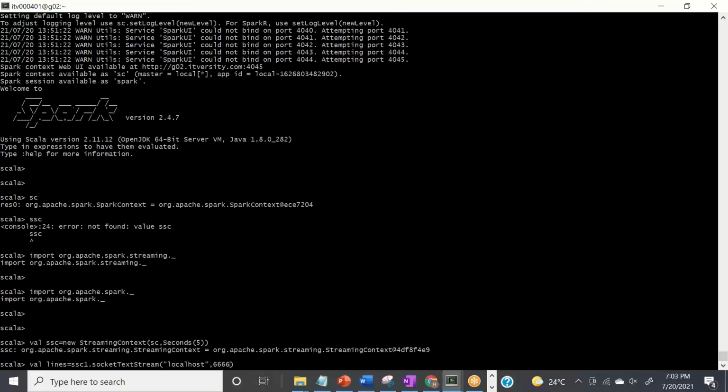What I'm telling it is to read any socket data which is produced on this particular socket. Socket means what? A combination of host and port. So I'm telling the Spark streaming application that any data produced on this localhost on this particular port, read it for me. To read that data, we have one function, which is socketTextStream. It means read the text stream generated from this socket and assign that to this val.